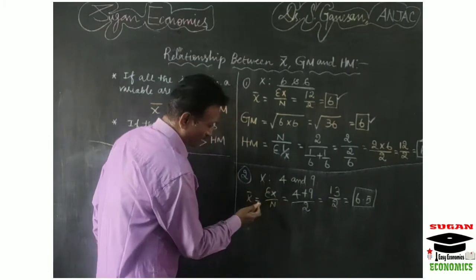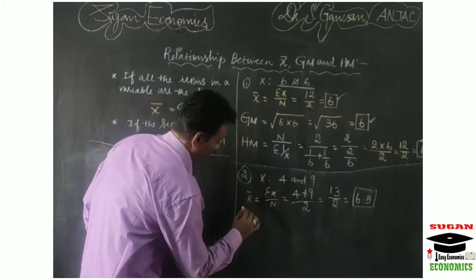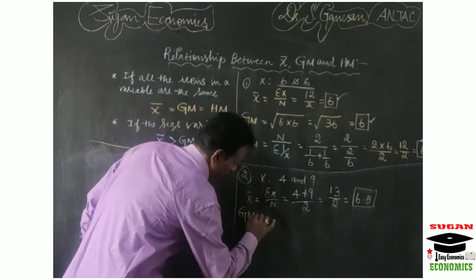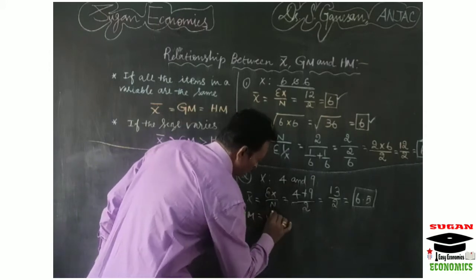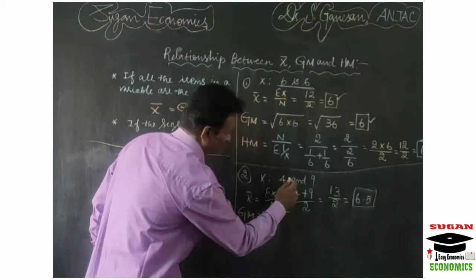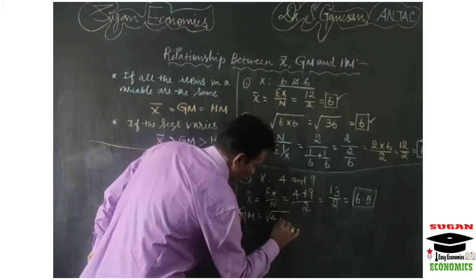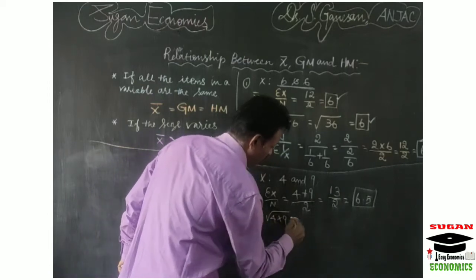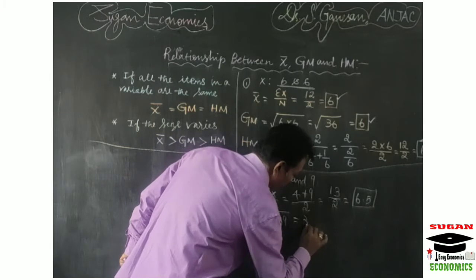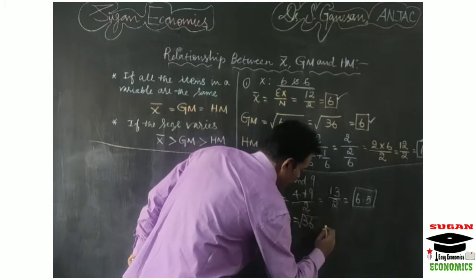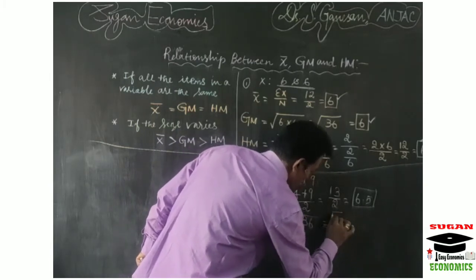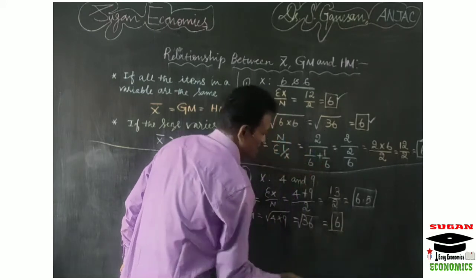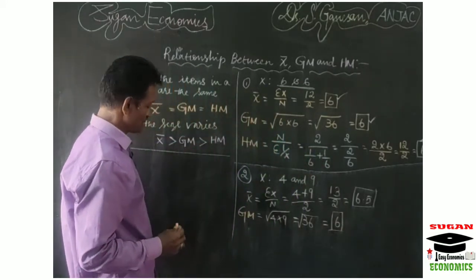Now I will explain the calculation of the geometric mean. Geometric mean, GM, equals the square root of the product of these two values. So 4 into 9 equals 36, and the square root of 36 is 6. So geometric mean equals 6.